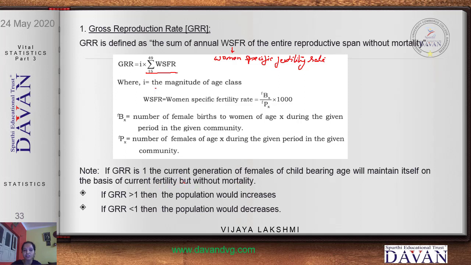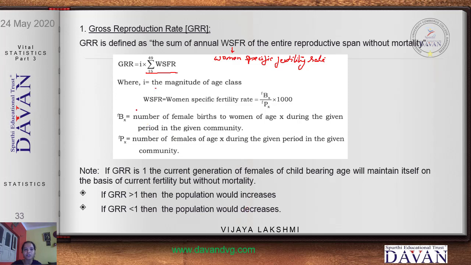That is, whatever the number of women we have, they are being completely and exactly replaced by the total number of newborn babies. And if GRR is greater than 1, then the population would increase, and if it is less than 1, then the population would decrease. Hope I'm clear with this.